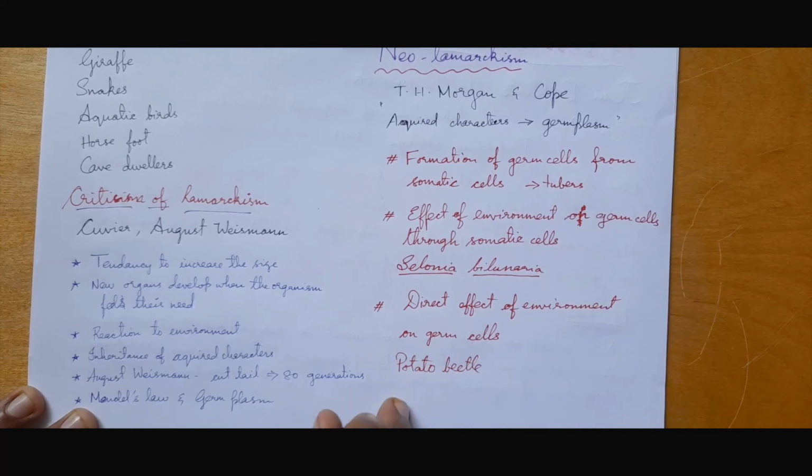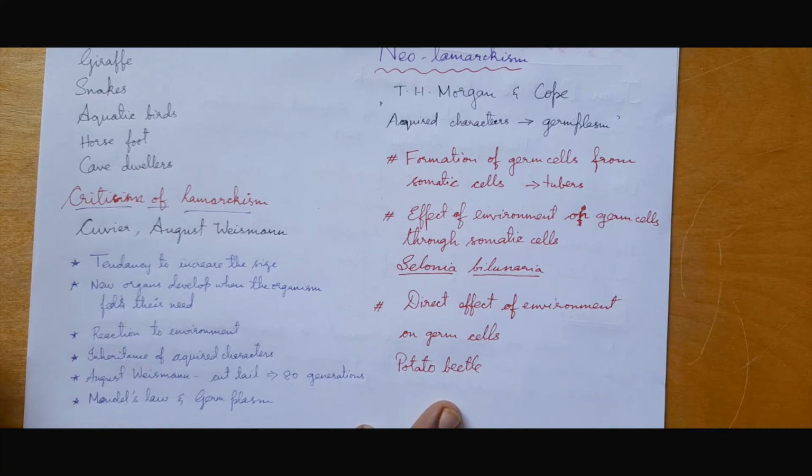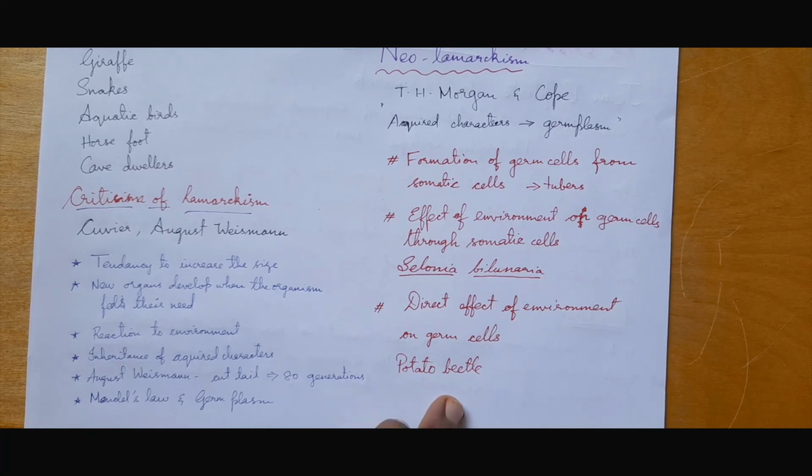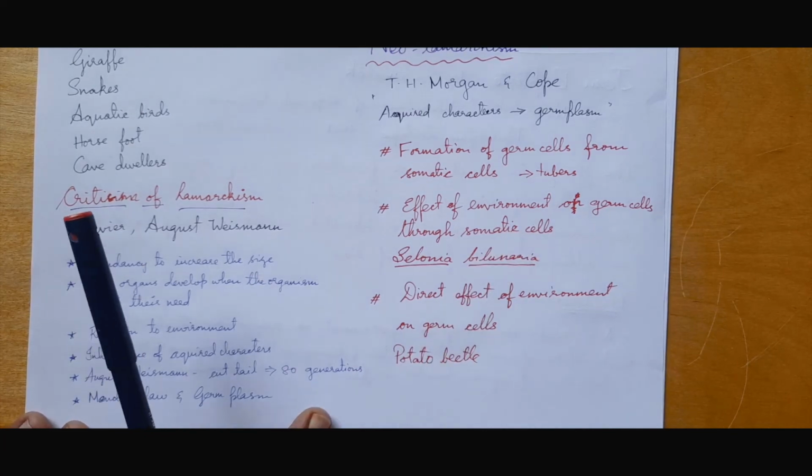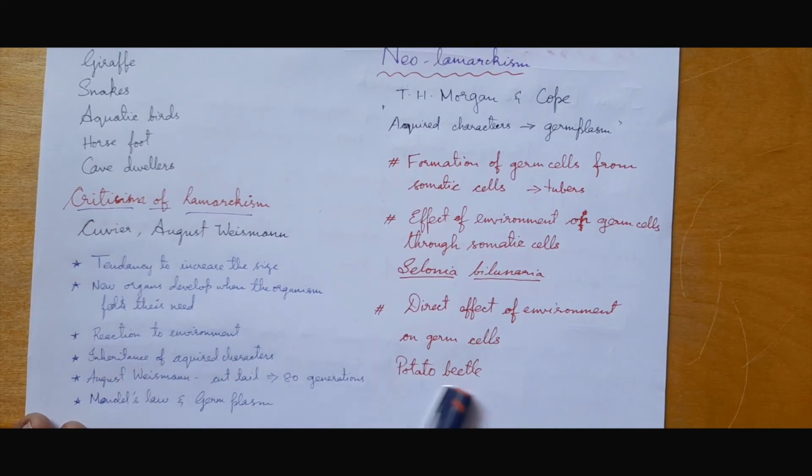In this example they heat treated the potato beetles. When they heat treated them, they didn't produce any physiological or phenotypic change, but in the future generation, their offspring started to produce a change in color.